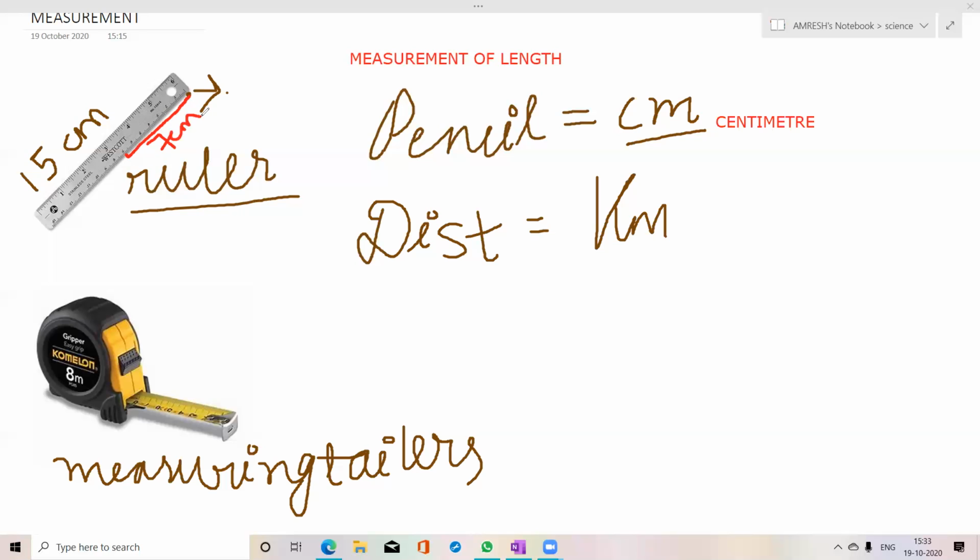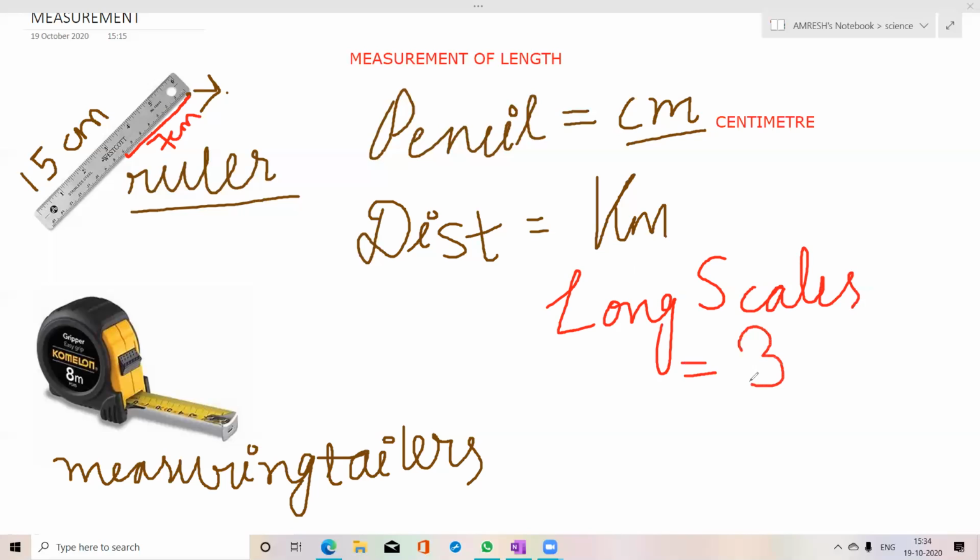No need to write all this. It is just for your knowledge. And you must have seen long scales. How many centimeters long are long scales? 30 centimeters. They are small scales. Small scales are of 50 centimeters and long scales are of 30 centimeters. Okay.